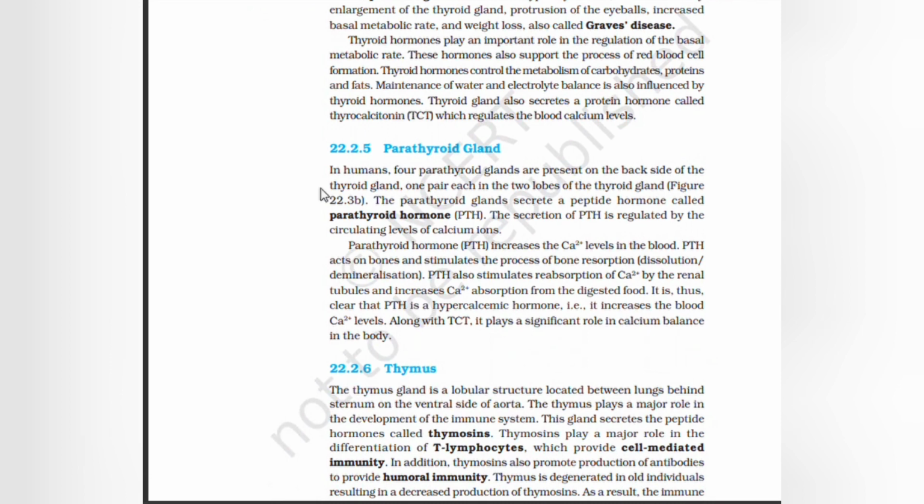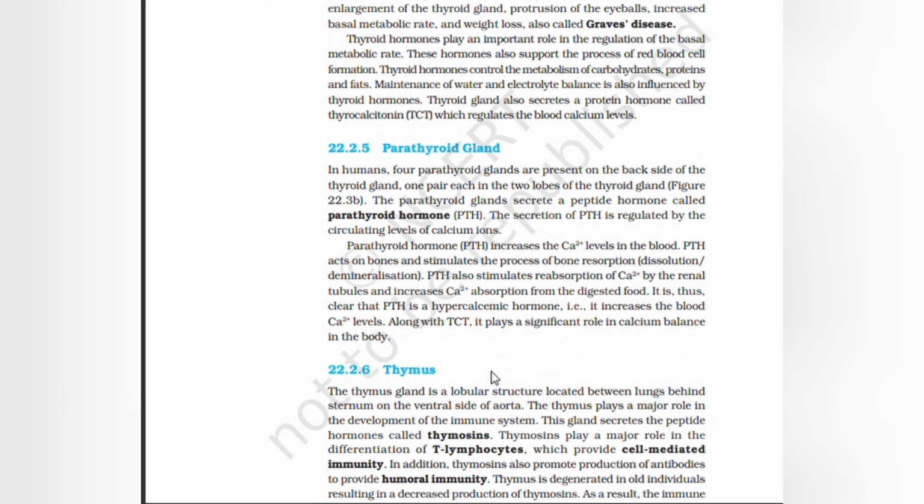Parathyroid gland. In humans, 4 parathyroid glands are present on the backside of the thyroid gland, one pair each in the 2 lobes of the thyroid gland. The parathyroid gland secretes a peptide hormone called parathyroid hormone. Secretion of PTH is regulated by the circulating levels of calcium ions. Parathyroid hormone (PTH) increases the calcium levels in the blood.